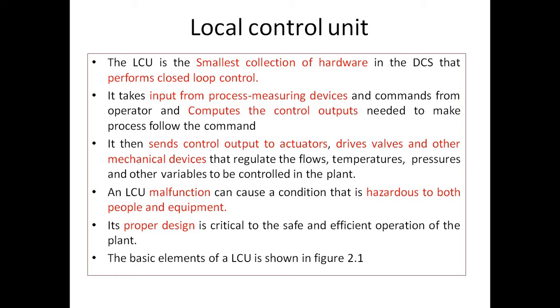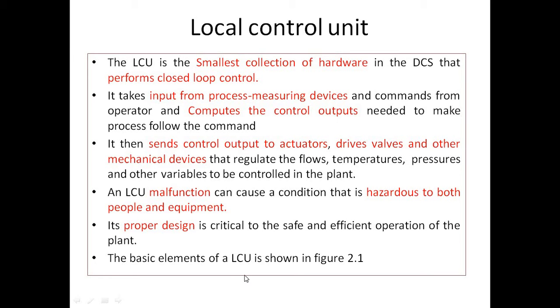An LCU malfunction can cause a condition that is hazardous to both people and equipment. Its proper design is critical to the safe and efficient operation of the plant.